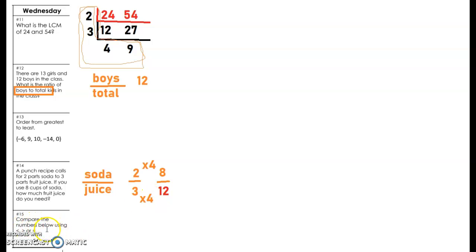And the last one, compare the numbers below using the less than, greater than, or equal to. I'm going to let you guys try that one on your own. Remember, there's negatives here, so you need to make sure you take that into consideration. That is Wednesday's homework. All right, last one.